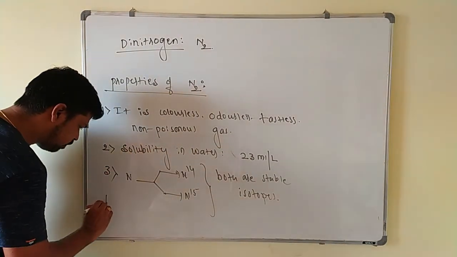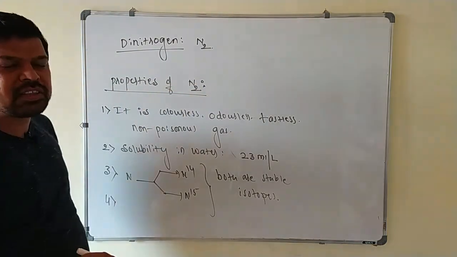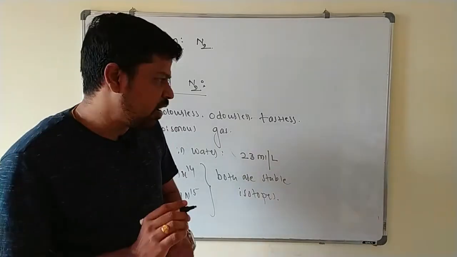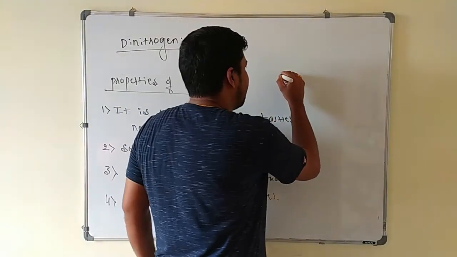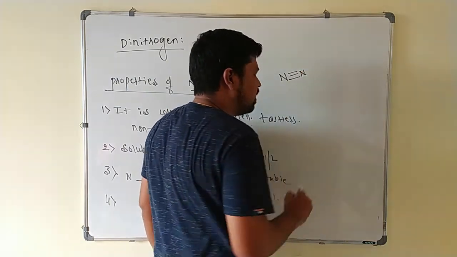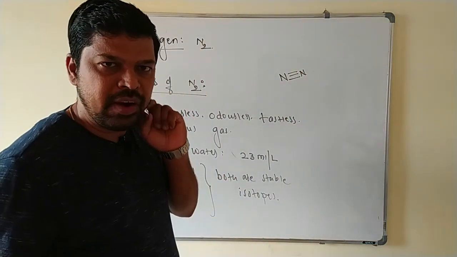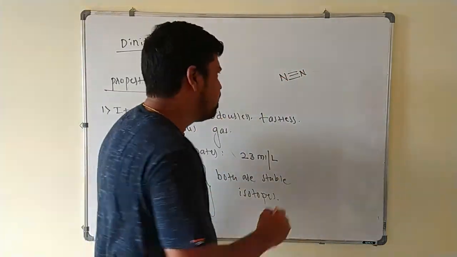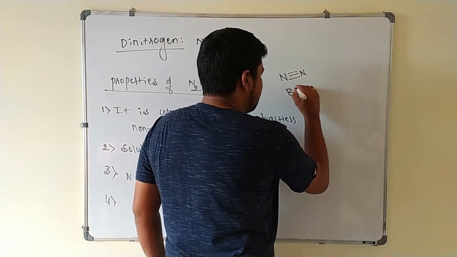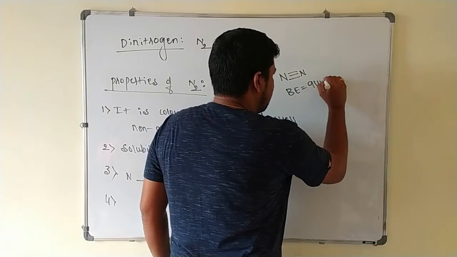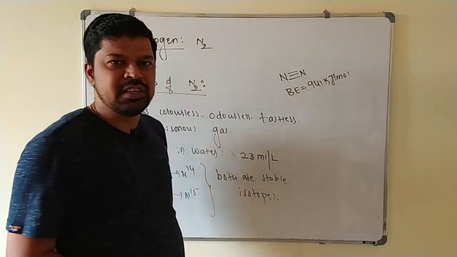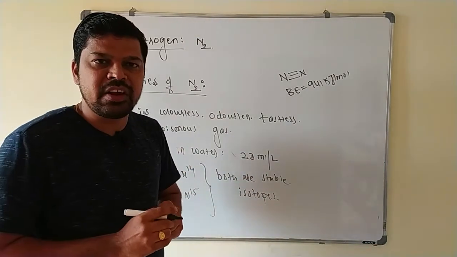Next point, because of its high bond dissociation energy, N2 is less reactive at room temperature. Already we know that between the two nitrogen atoms, a triple bond is present, that is p-pi p-pi multiple bonding. While discussing, we have written this one. So the bond energy of dinitrogen is how much? 941 kilojoule per mole.